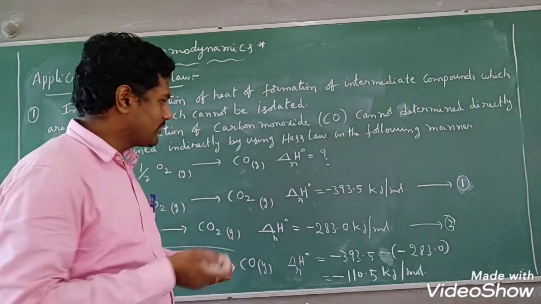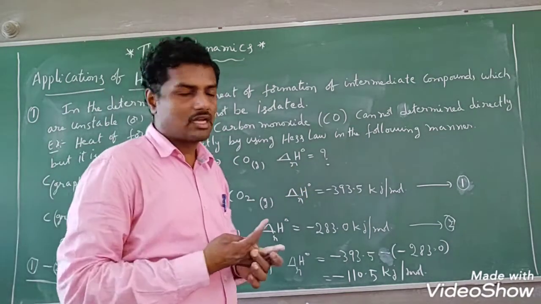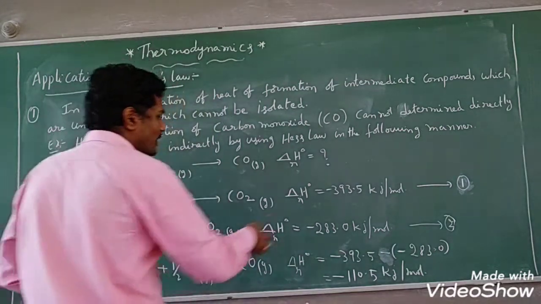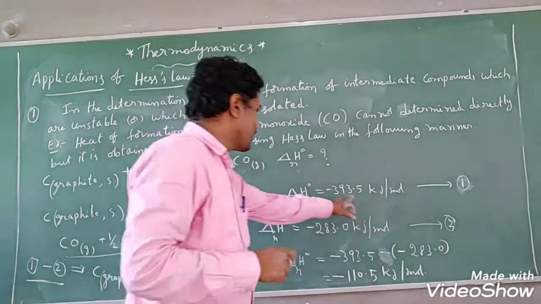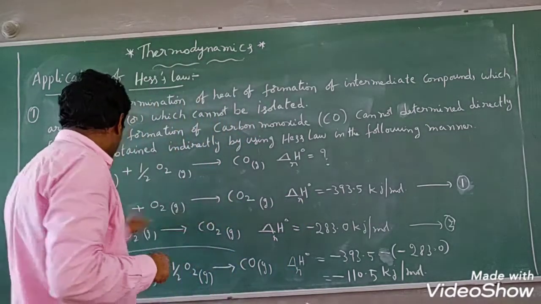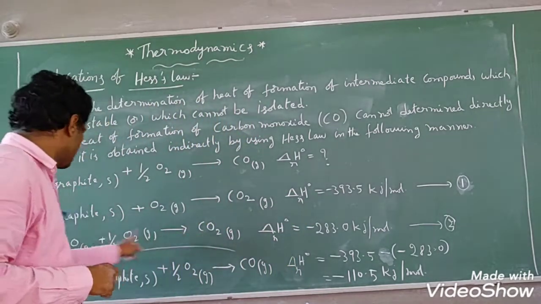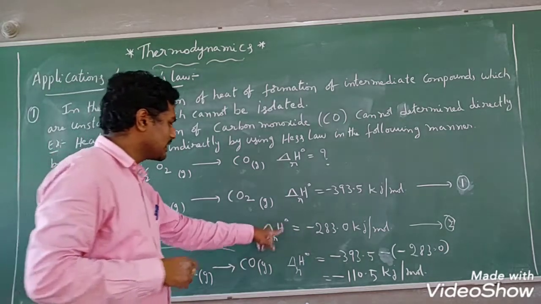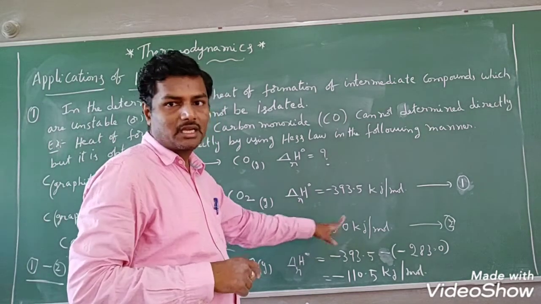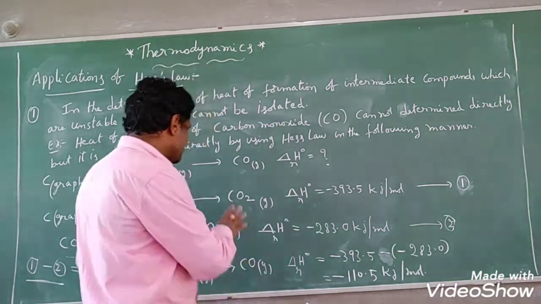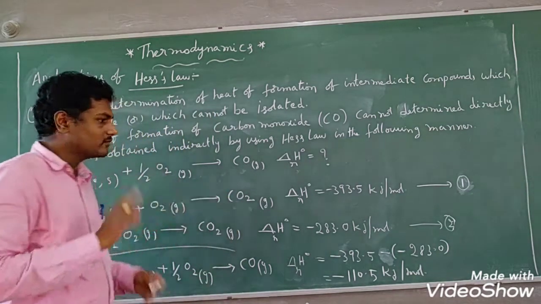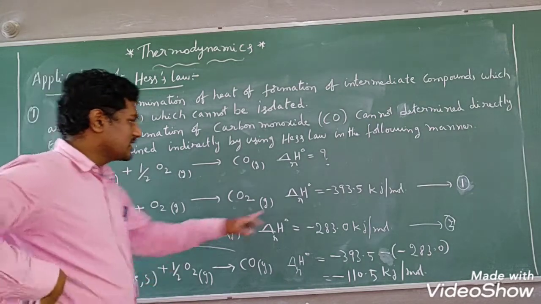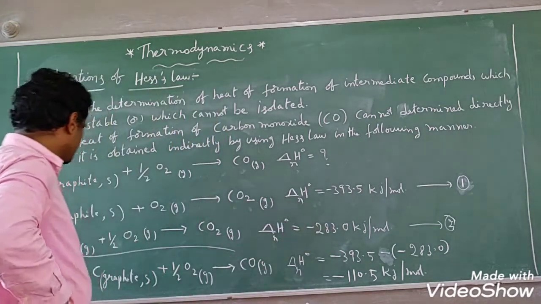In objective examinations they will give you the values also. Don't worry about that. Only these two values I am telling you to remember. Then by using these two equations, we can get this equation. How is it possible? We have to think about that. So first equation and second equation. You see that, students, here.